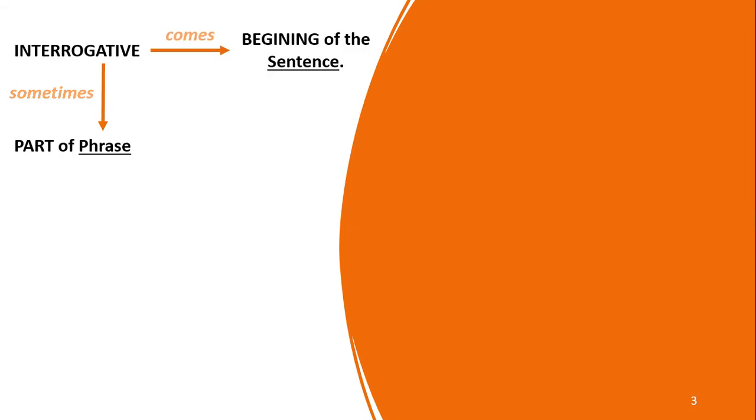So, interrogative comes in the beginning of the sentence, as we have learned in lesson number 1. Now, sometimes the interrogative is a part of a phrase, which means it functions as an object of a preposition. So a jar majroor is a phrase, mausoof sifa is a phrase, mudaf mudaf ilayh is a phrase. So it's part of a phrase.